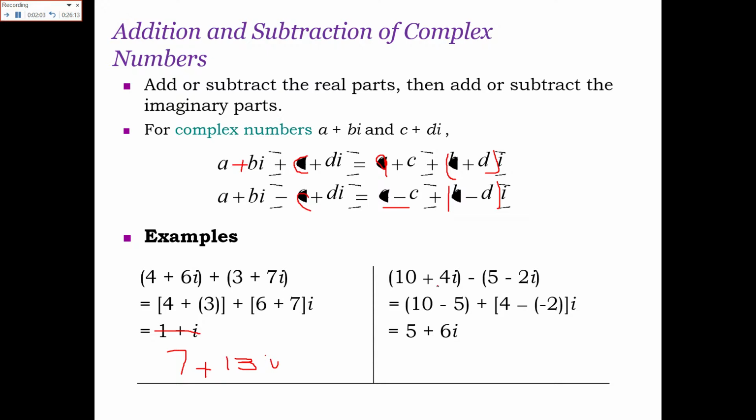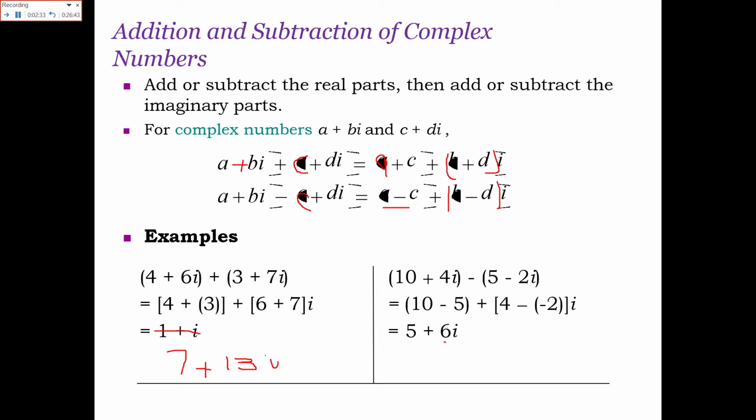Now you are asked to subtract the two complex numbers: 10 plus 4 iota minus 5 minus 2 iota. So it will become 10 minus 5 plus 4 minus into minus 2. Minus minus becomes plus, and this is iota. So 10 minus 5 will become 5 plus 4 minus into minus 2, it will become 6 iota.